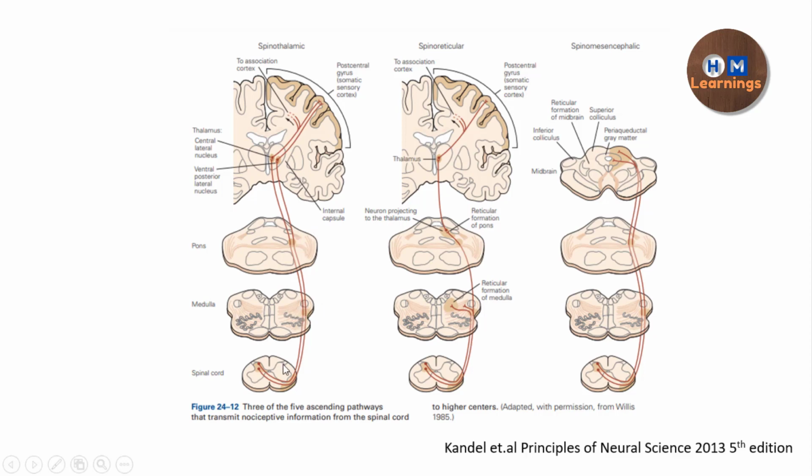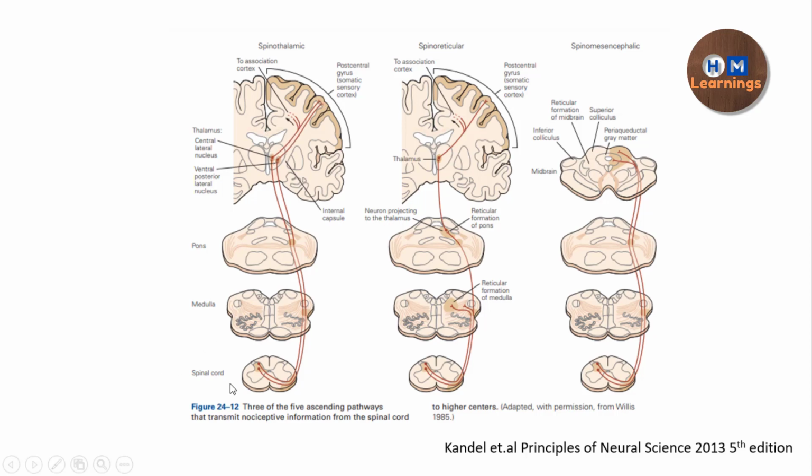So that's why we said that the most prominent pathway of pain transmission which you can't afford to forget is the spinothalamic pathway, and in that too you have to mention that it propagates in the lateral column of the spinal cord. That's what is also called the lateral spinothalamic tract. From the lateral column you can see it passes through the medulla and the pons, and then it terminates in the thalamic nuclei. The ventral posterior lateral is the predominant nucleus of the thalamus where it terminates, and from there the third order neuron will start and go to the cortex.